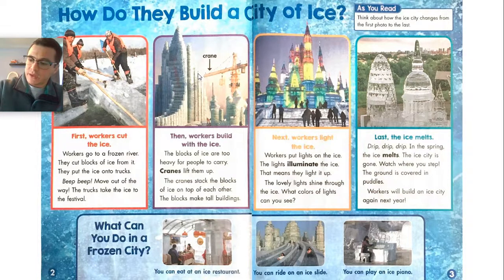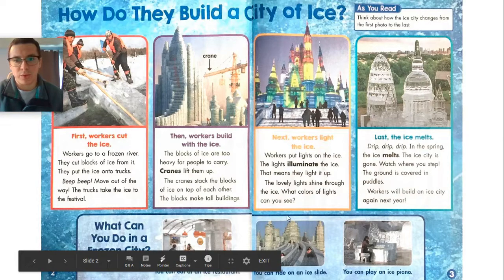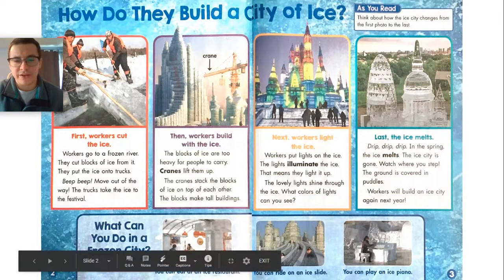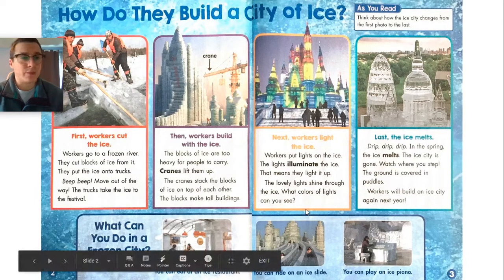All right, now we can move on to the next question. What does the word illuminate mean? It's a fun word to say. You can say it with me. Illuminate. What does the word illuminate mean? So if I were you, I would look in this section over here because that's where the bolded word illuminate is. So take about 30 seconds now to write down what you think illuminate means, and we'll go over it together. Go ahead.